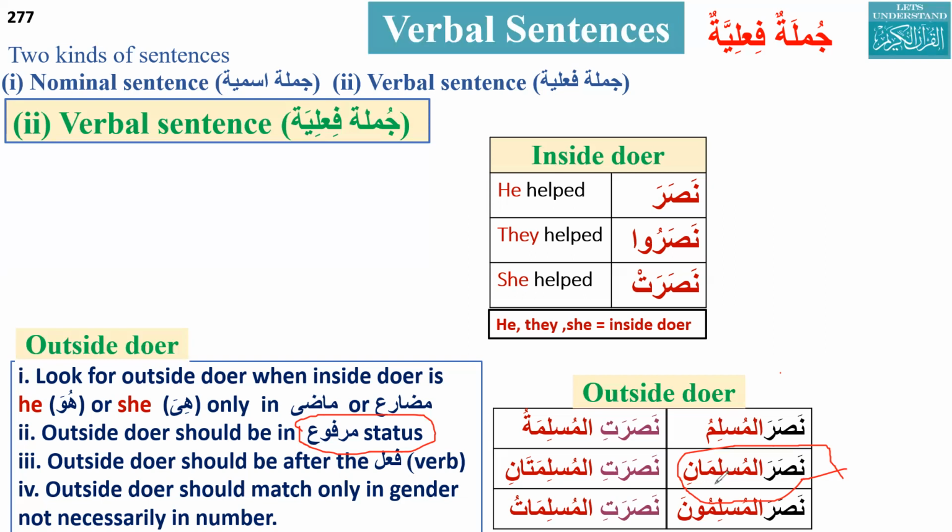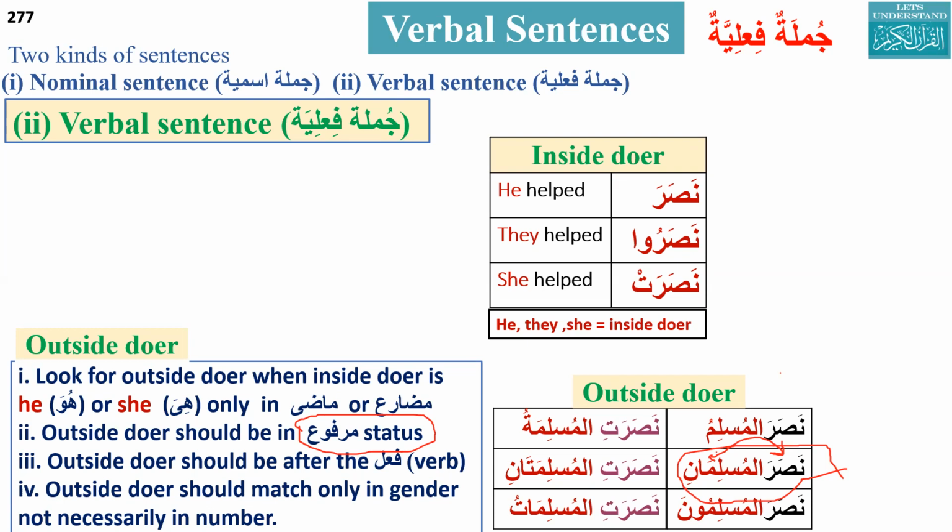Muslimani is what, singular, plural, or dual? Yes, Muslimani is dual. So its inside door is he. So it is basically he helped the Muslims. If we are doing it like this, it means we are not following what is written on the left side. Okay, so two Muslims helped. Yes, maf'ul is not there basically.